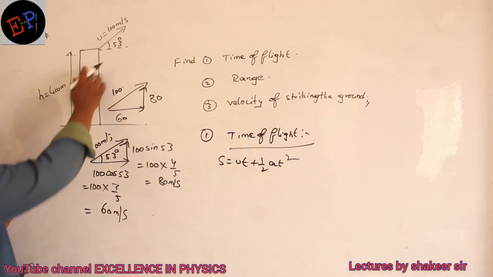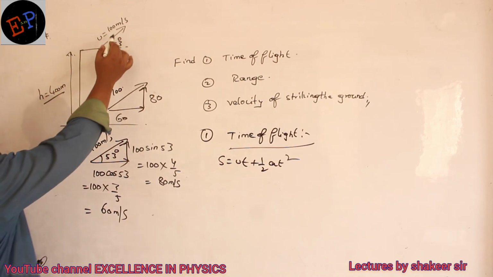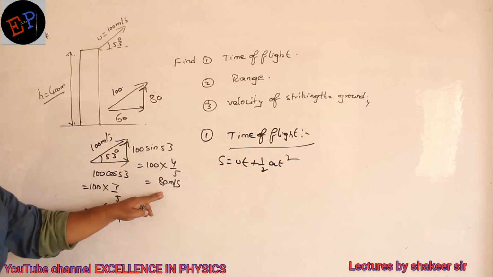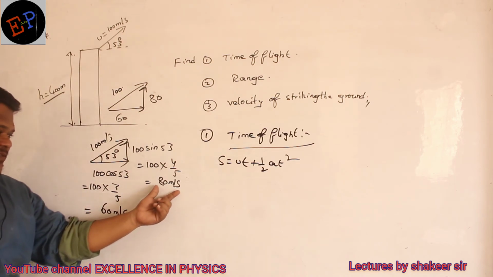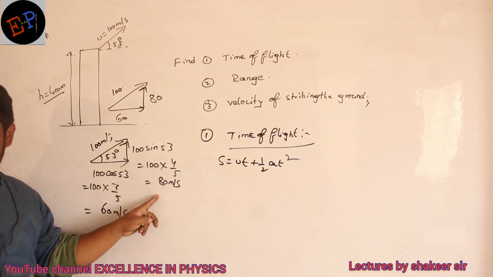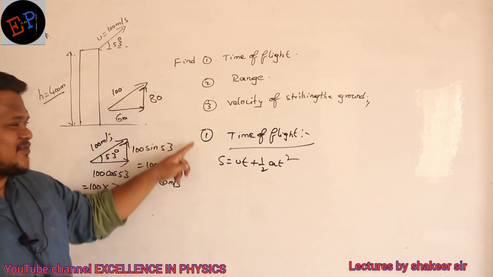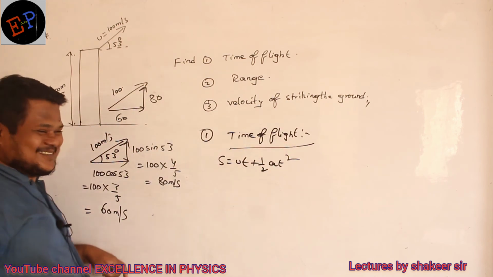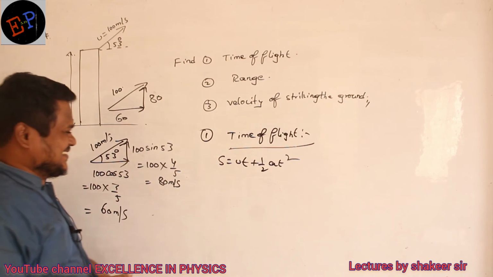See, ma, from the top of a tower of height 400 meters, we are throwing a body at a speed of 100 meters per second at an angle of 53 degrees. We are splitting it into two components, one is 60, another one is 80. What is 60? This is the velocity along the x-axis, and this is the velocity along the y-axis. These are the three values we are supposed to find out. First I am taking time of flight. Clear?